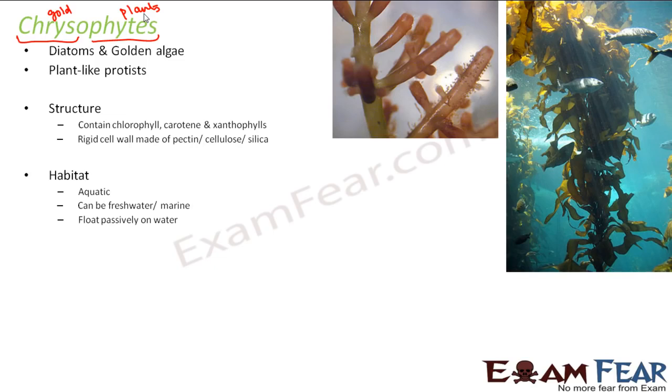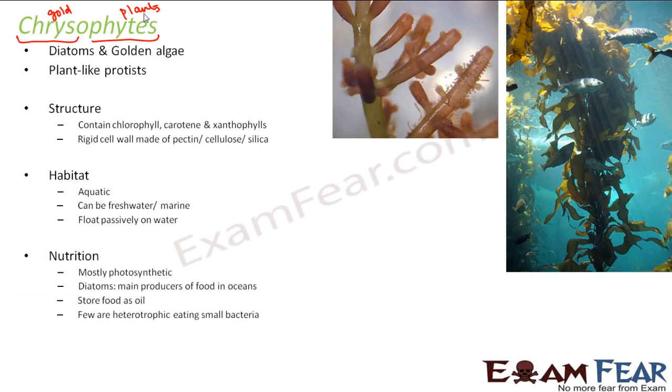They float passively on water, with the capability of swimming freely on the surface. As I said, since they contain chlorophyll, they perform photosynthesis, so they need light for their survival. Adequate light should be present for the survival of these chrysophytes.